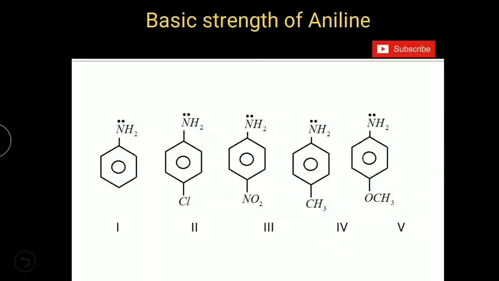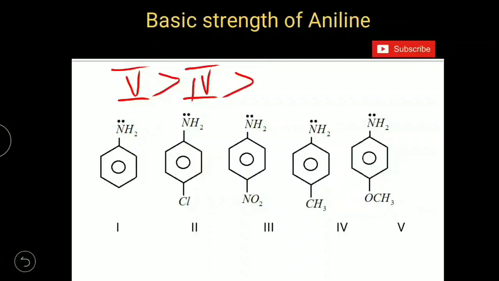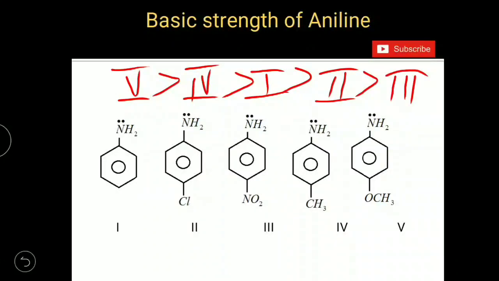So order of basic strength is methoxyaniline greater than methylaniline greater than aniline greater than chloroaniline greater than nitroaniline. Methoxy group is electron donating group as per resonance effect.